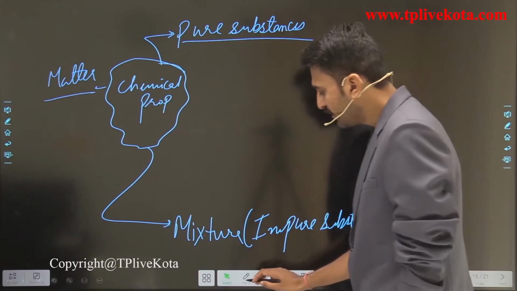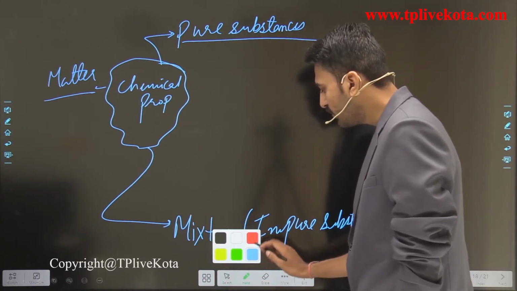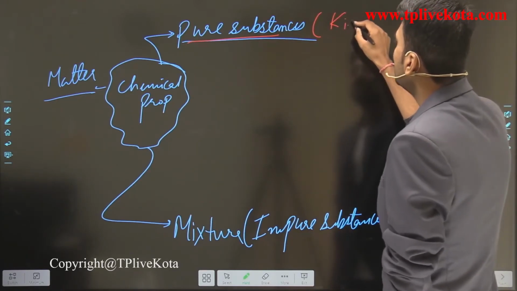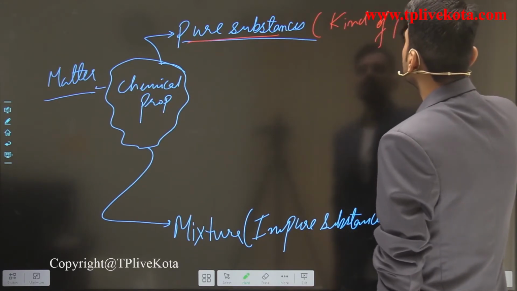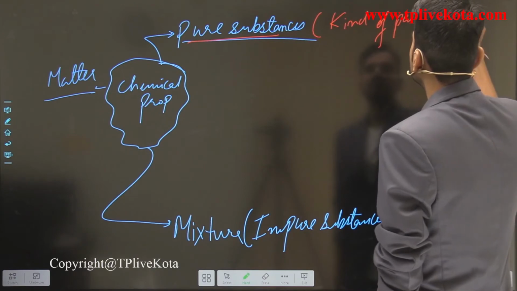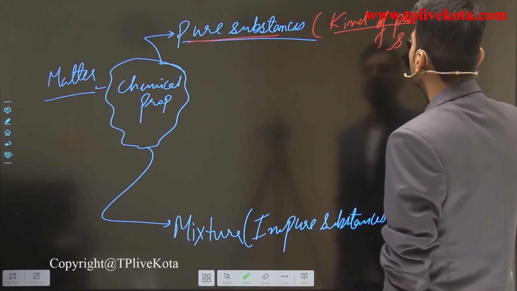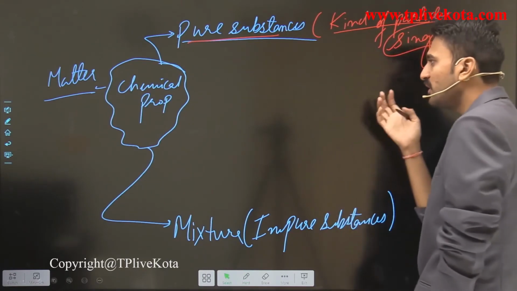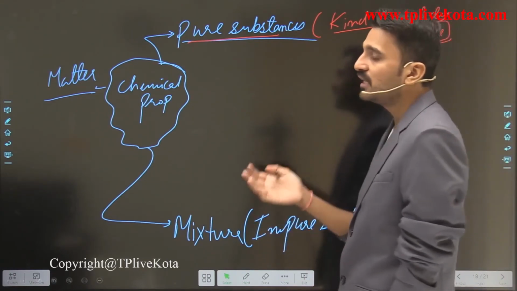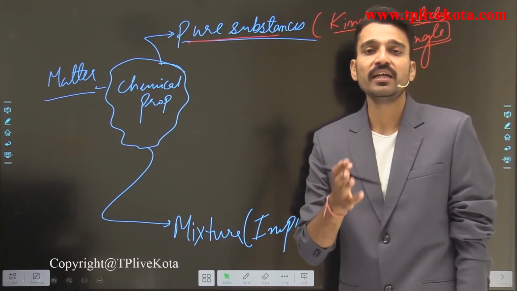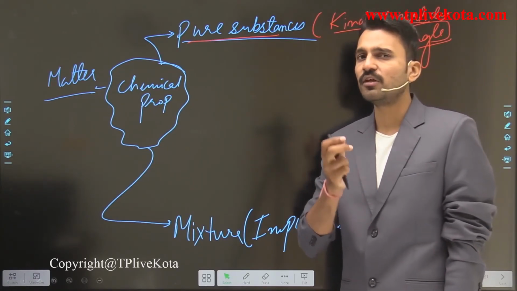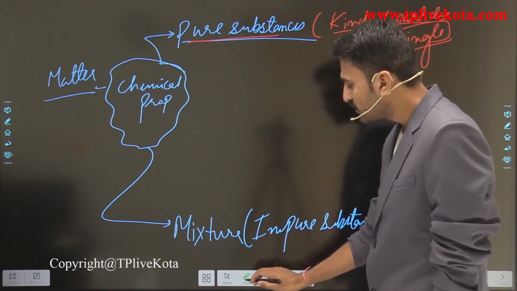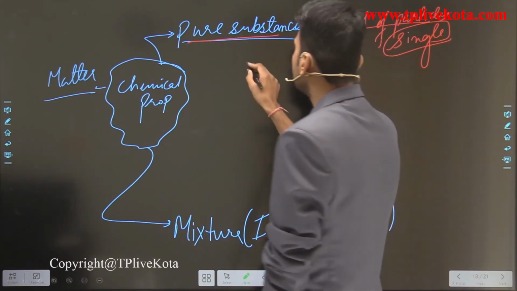What we have discussed here is all about the pure substances, that is, pure substances are made up of a single kind of particle. And what are those particles? Those particles are of one kind. So if they have only one kind of particle, they will show very different characteristic properties which will be different from other particles. Here we have also seen some of the characteristics